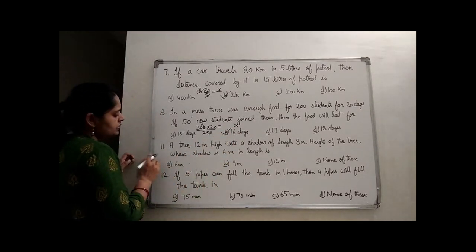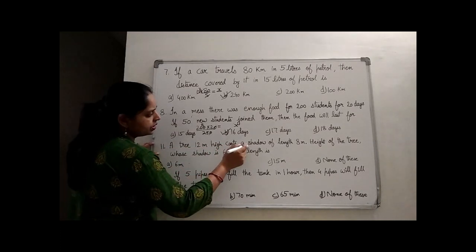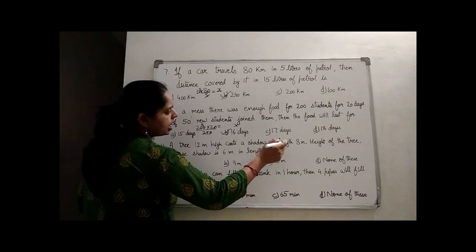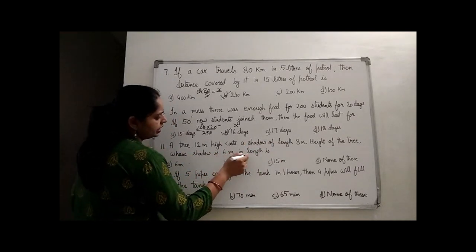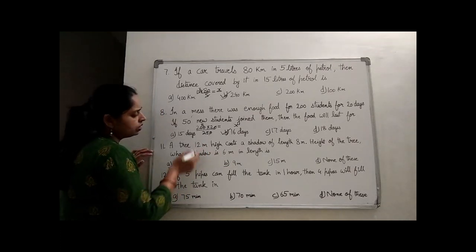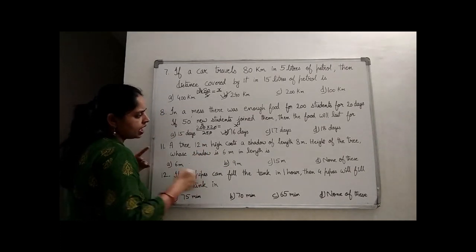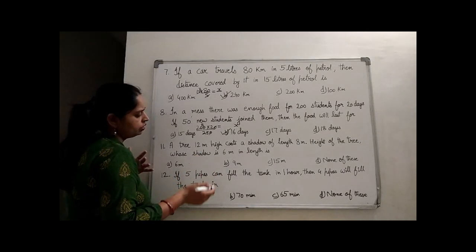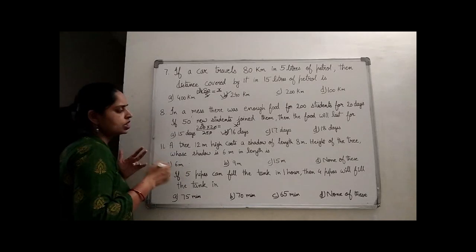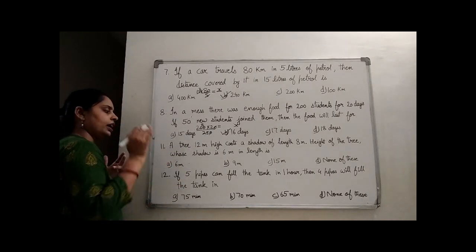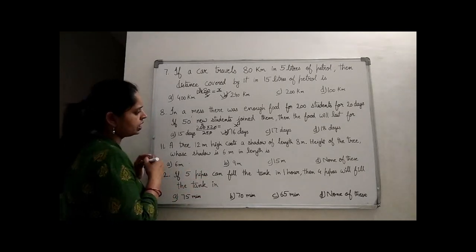Okay. Now see the 11th question. A tree 12 meters high casts a shadow of length 8 meters. The height of the tree whose shadow is 6 meters in length is. We know that if the height of the tree is more, then the shadow length will also be more. The taller the tree, the longer the shadow, and if the height of the tree is shorter, the shadow will be shorter. So it is a case of direct variation.